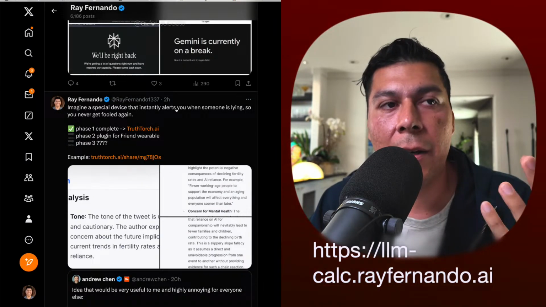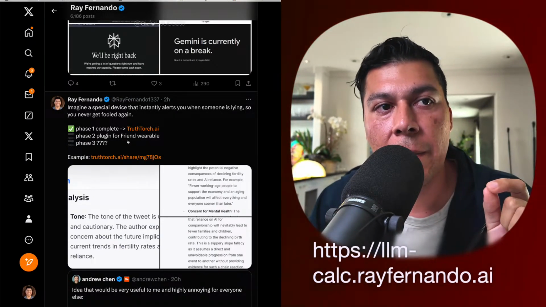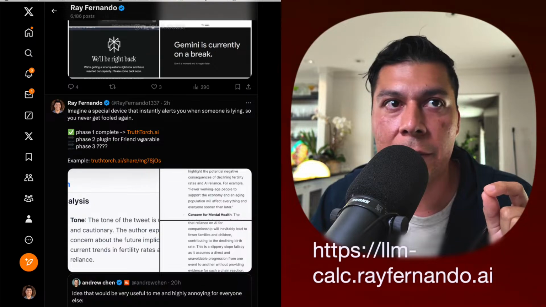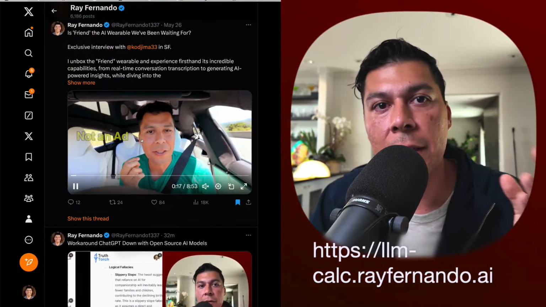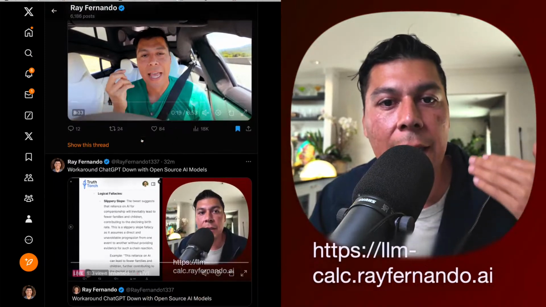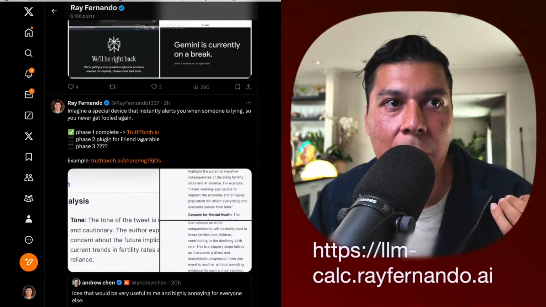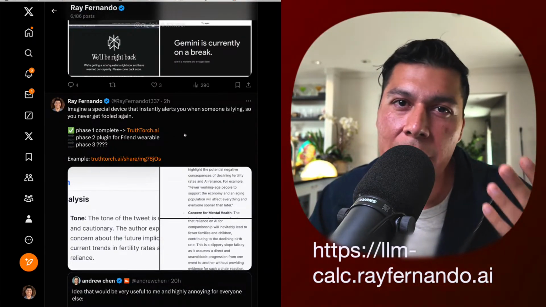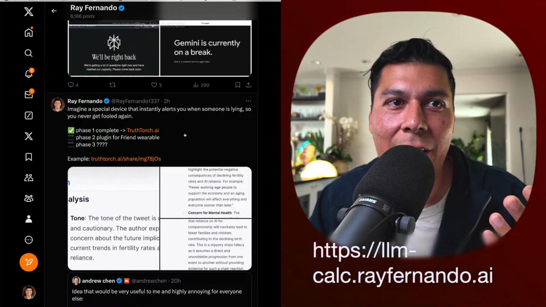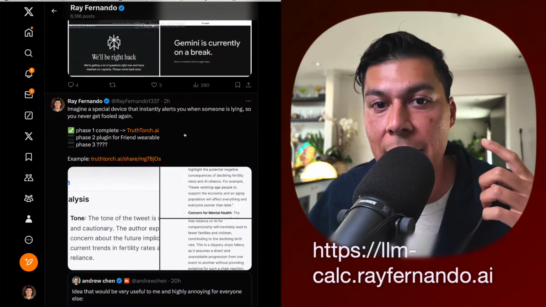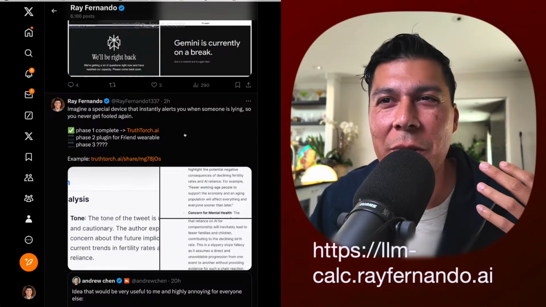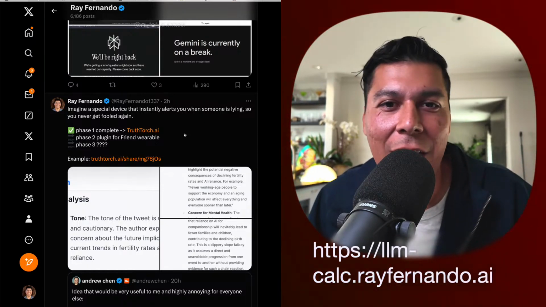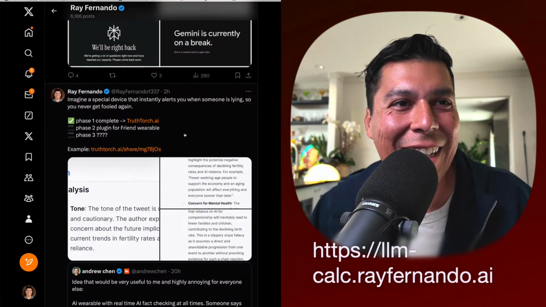That's a little bit of the power when you start combining these things. I've just found out I can make a plugin for this wearable called Friend. That plugin means my code can run on his little device and start analyzing and listening to people when they speak to me. Imagine someone is lying to you and this pendant can tell you, hey, this person is lying, and you'll never be fooled again. If you ever go to a car salesman and they make up all this stuff, you'll be able to tell.